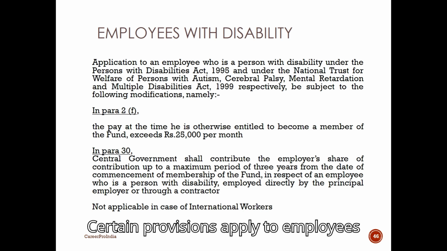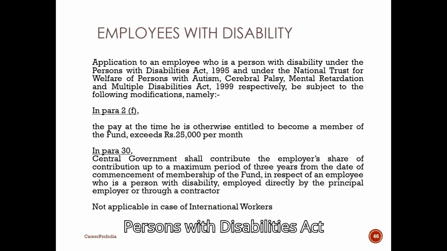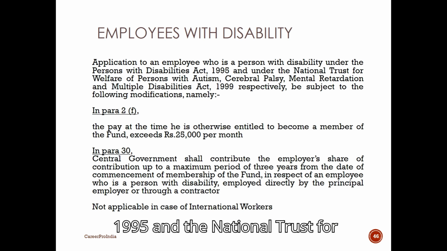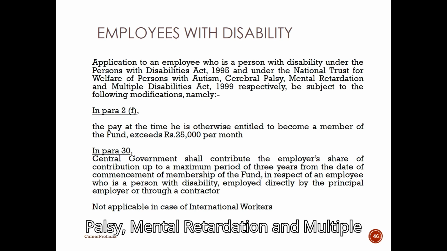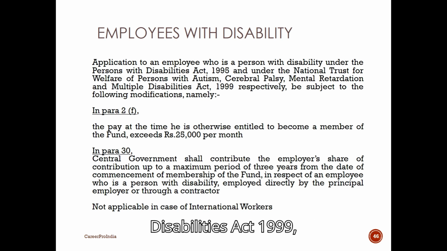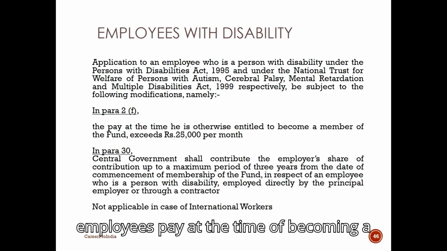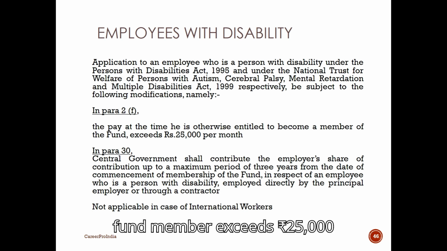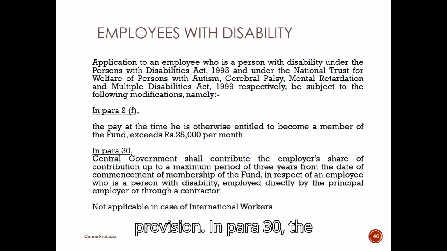Certain provisions apply to employees with disabilities as defined under the Persons with Disabilities Act, 1995, and the National Trust for Welfare of Persons with Autism, Cerebral Palsy, Mental Retardation, and Multiple Disabilities Act, 1999, with certain modifications. In Para 2F, it states that if the employee's pay at the time of becoming a fund member exceeds 25,000 rupees per month, they are subject to this provision.